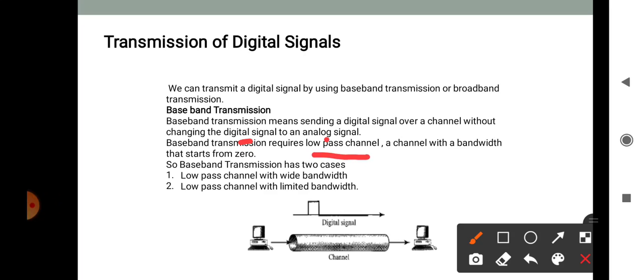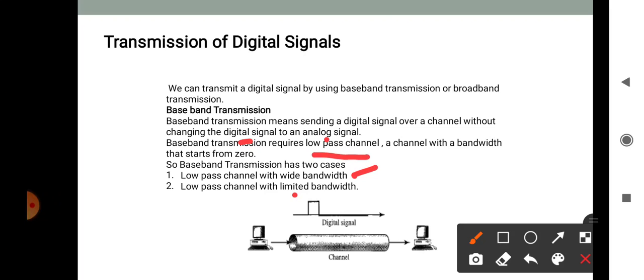So the baseband transmission has two cases. The first is a low pass channel with wide bandwidth, and the second is a low pass channel with limited bandwidth. That means baseband transmission requires a low pass channel, and it has two types: wide bandwidth and limited bandwidth.